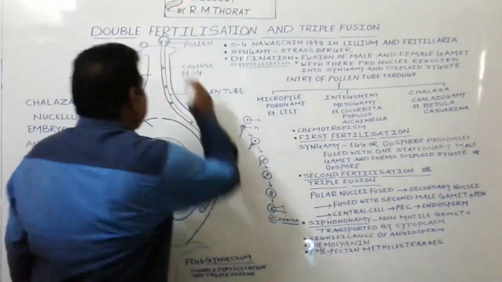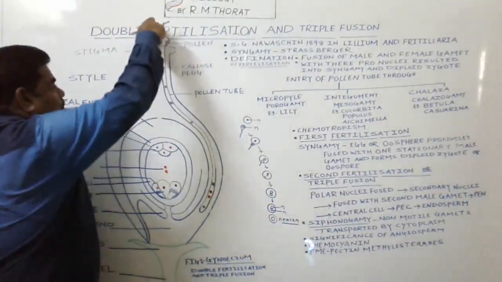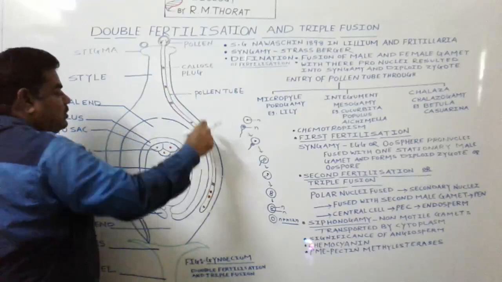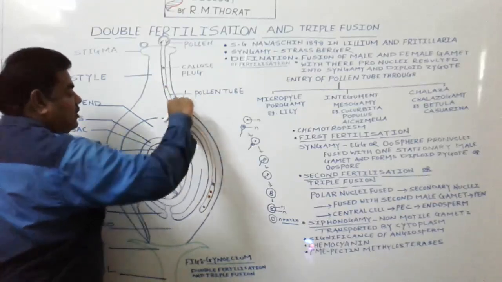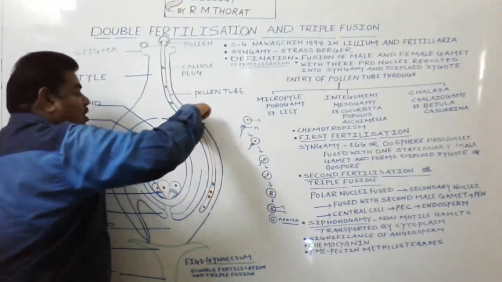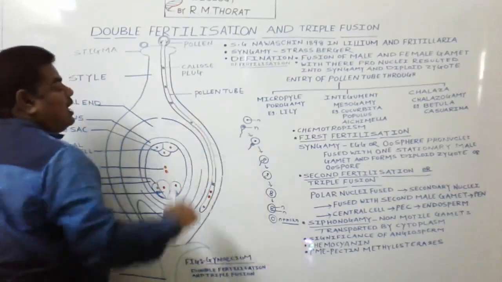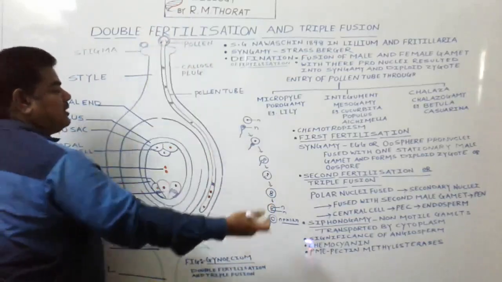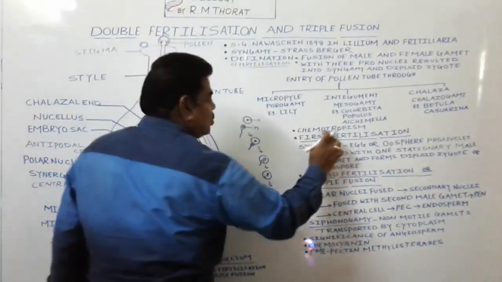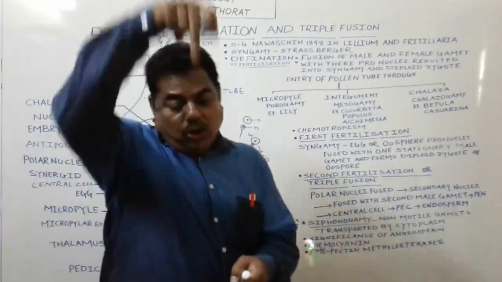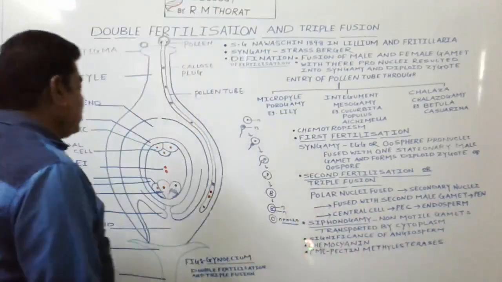Due to this chemocyanin, the pollen tube is guided to pierce the stylar tissue and move forward, and ultimately it reaches this ovarian wall, and through the ovarian wall it again pierces the ovarian wall tissue and moves forward like this. This movement of the pollen tube through the stylar tissue due to chemicals, we call chemotropism. What is it? Chemotropism. A chemical guides the movement of the pollen tube through the stylar tissue.